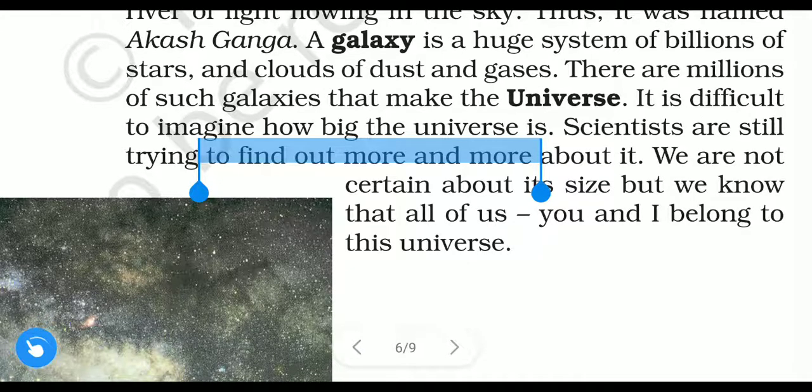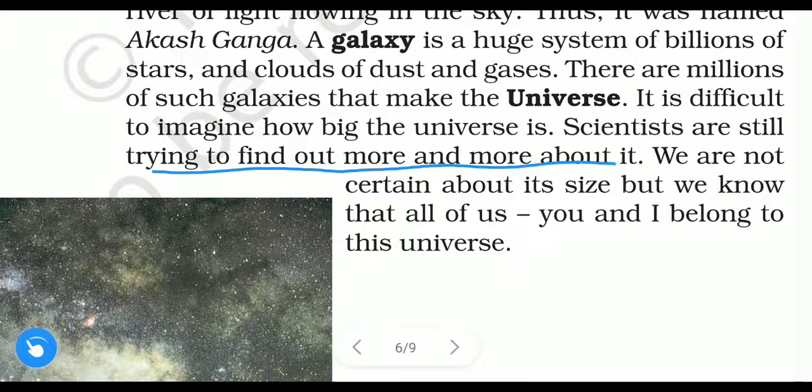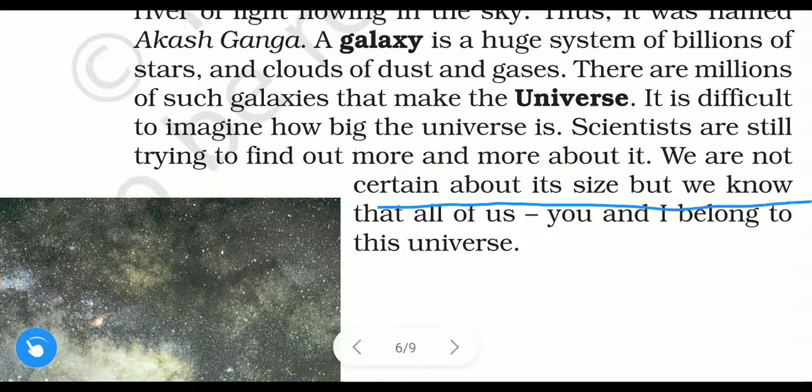Scientists are still trying to find out more and more about it. We are not certain about its size, but we know that all of us, you and I, belong to this universe. So even scientists are not able to find out how big the universe is. But we only know we are a part of the universe.